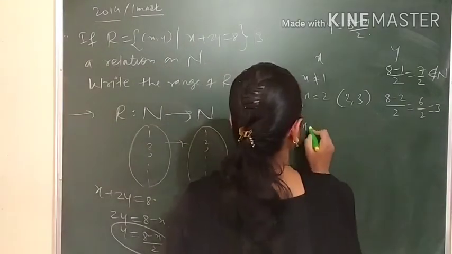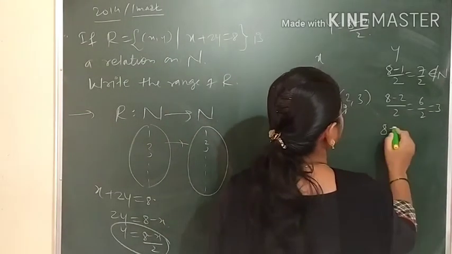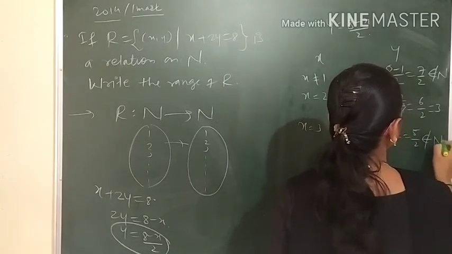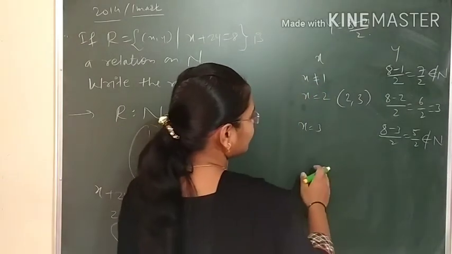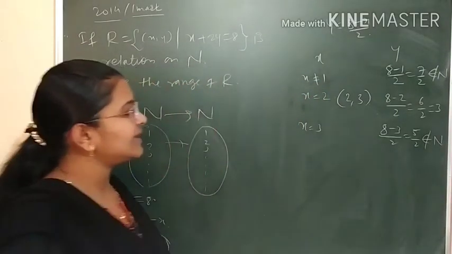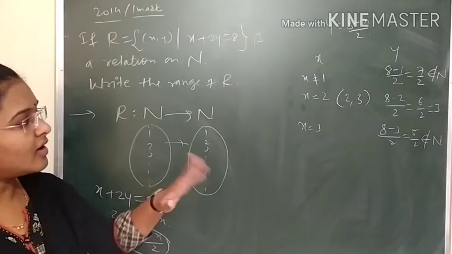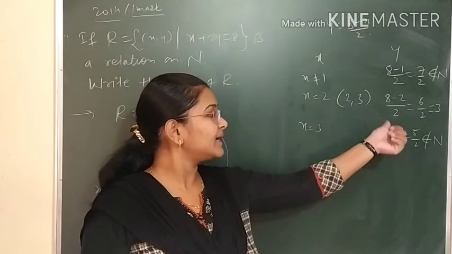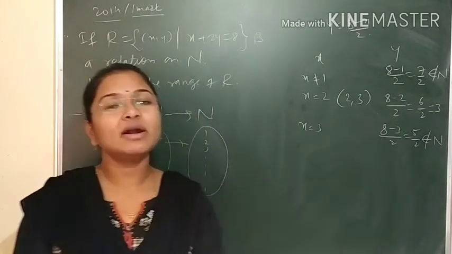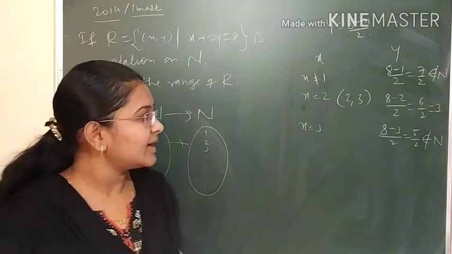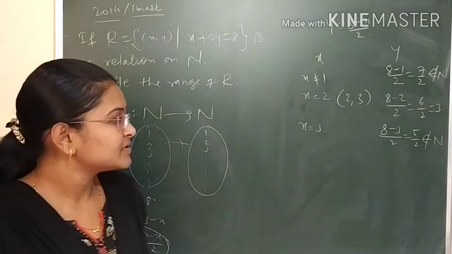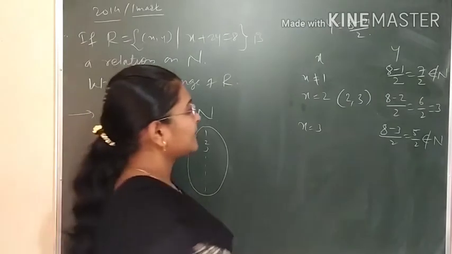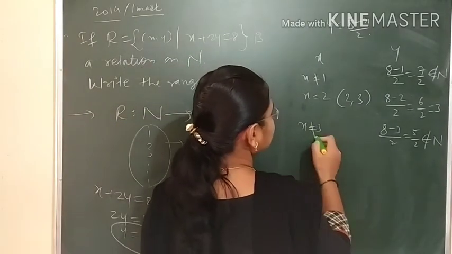Now x equals 3. If we take 3, 8 minus 3 by 2, that is 5 by 2, and this does not belong to N. Now you can observe, if I take odd numbers, 8 minus any odd number will be an odd number only, and divided by 2 it will not be divisible by 2. So it doesn't belong to N, because it will be a fraction. So I cannot take x equals 3 also.